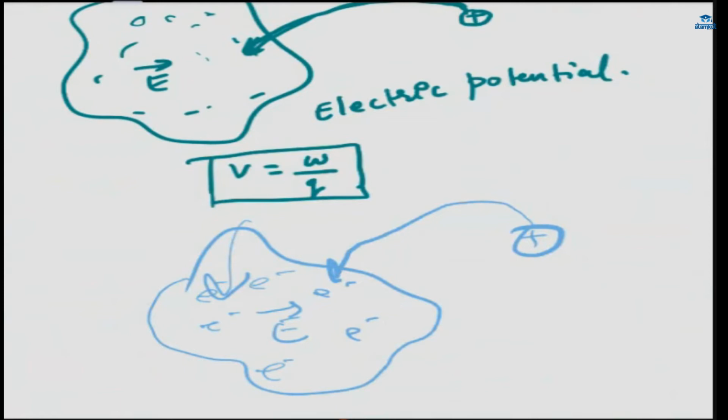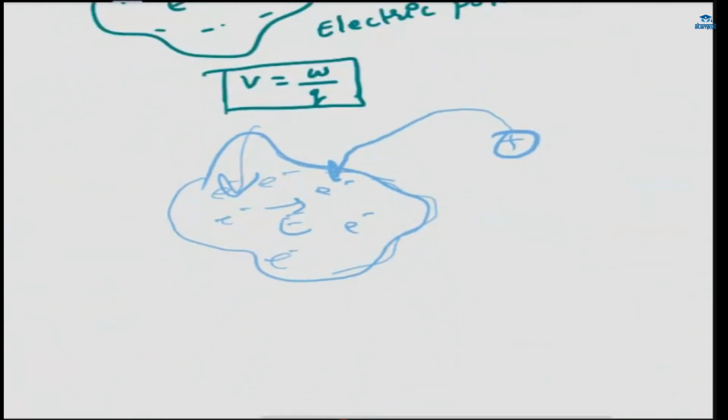Infinity means where the region of electric field stops, where there is no electric field. Up to this region only, electric field is there.